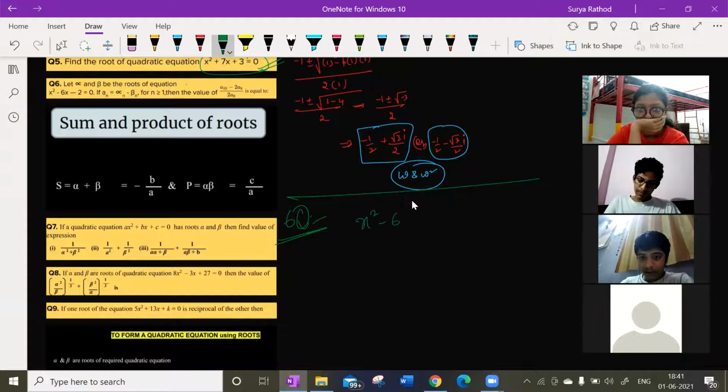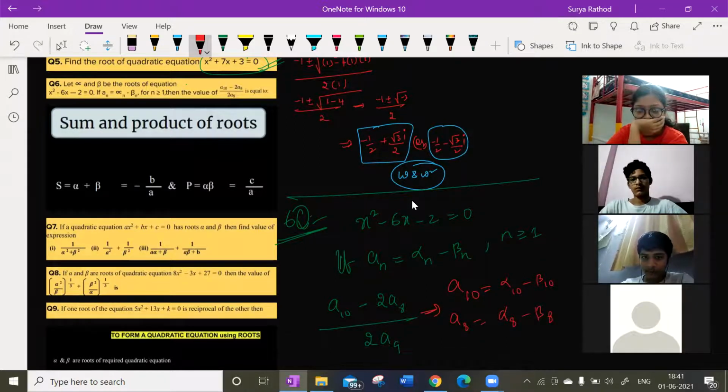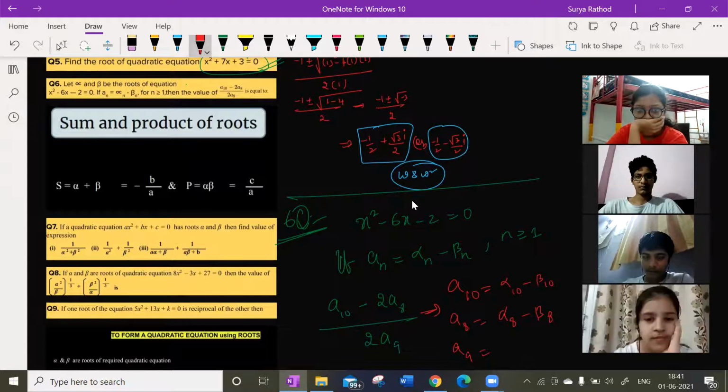So x square minus 6x minus 2 is equal to 0. If a_n is equal to alpha^n minus beta^n, where n is greater than or equal to 1, then find the value of (a10 minus 2 a8) divided by 2 a9. So here a10 can be written as alpha^10 minus beta^10. a8 can be written as alpha^8 minus beta^8. And a9 can be written as, everyone look at the screen, alpha^9 minus beta^9.